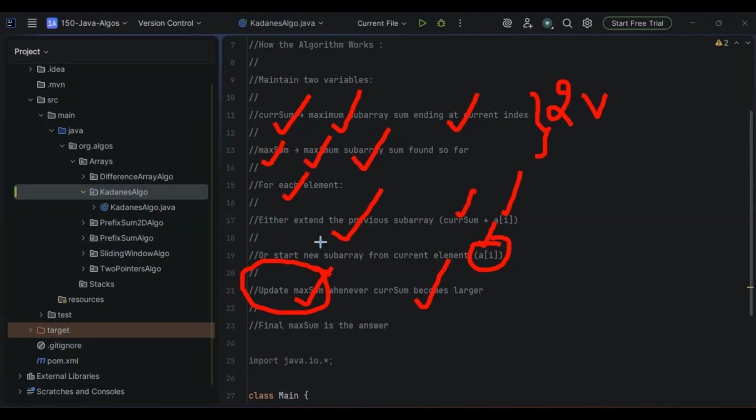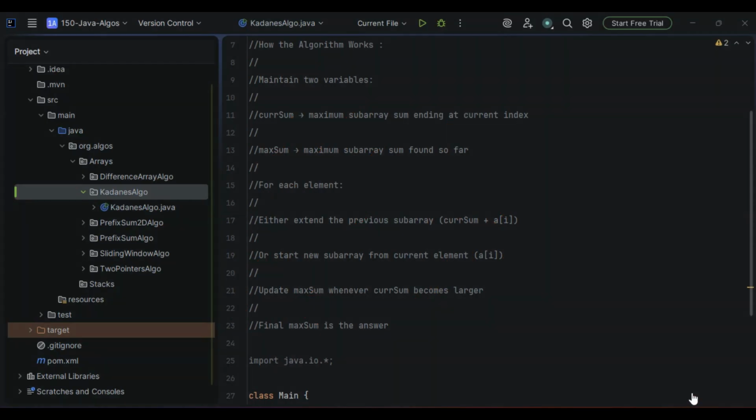That's what I said here, at this step itself. When we considered the current sum as well as the maximum sum, we will be updating the maximum sum whenever the current sum becomes larger. Finally, the final maximum sum is the answer.